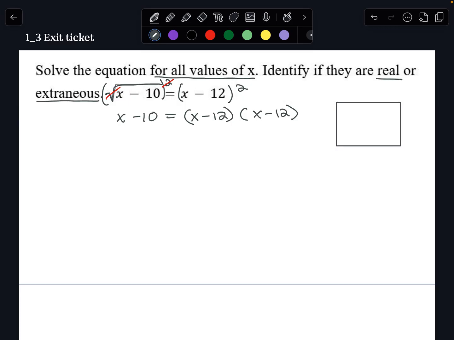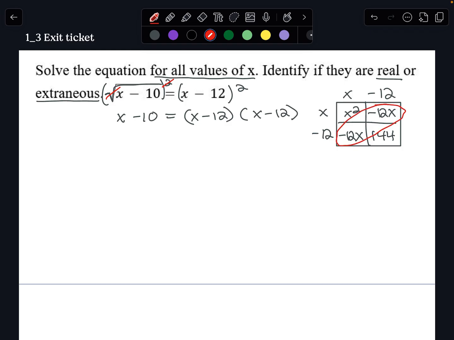First, we draw out our box with these 4 sections, and we write one x minus 12 up here, and the other one down here. X times x is x squared, so it goes in this box. X times negative 12 is negative 12x, so we can write that in this box. Same here, x times negative 12 is negative 12x, so it goes in this box as well. For this last box, we have negative 12 times negative 12, and that's 144.